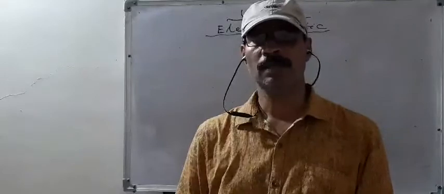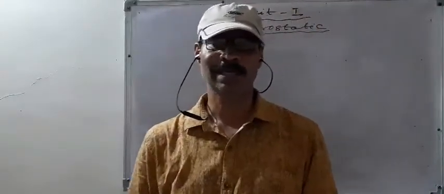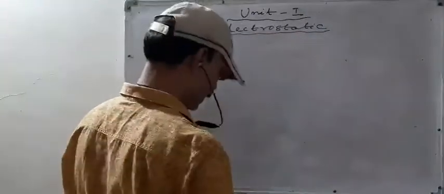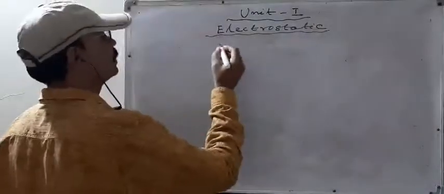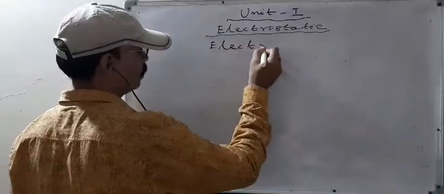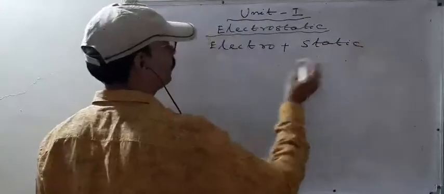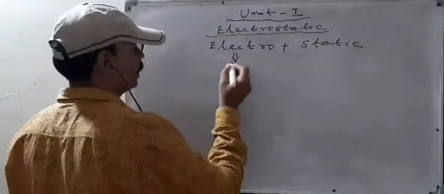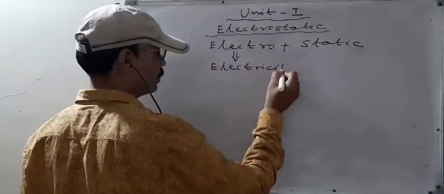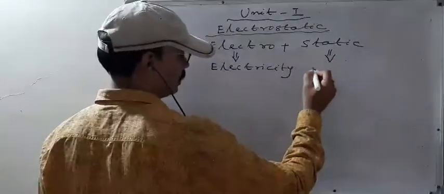So let's start your first unit in physics, that is electrostatic. Electrostatic, this word is the combination of two words, that is electro plus static. Electro means electricity, and static means rest.